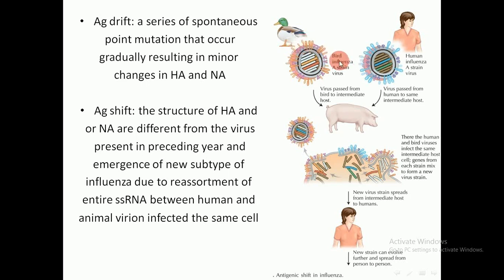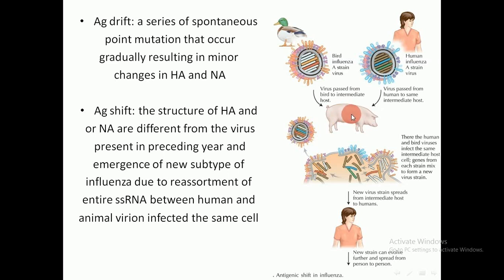And this can be explained in this figure. This is the bird which is infected with influenza A strain virus, and this is the human which is infected with human influenza A strain virus. And this usually occurs in villages or in areas where animals are bred. And here are the pigs, and this pig is infected with the bird virus and the human virus. And the virus passed from the bird to an intermediate host. So the pig is the intermediate host.